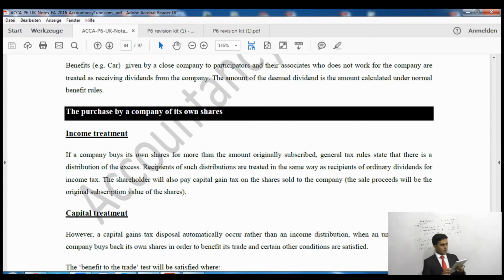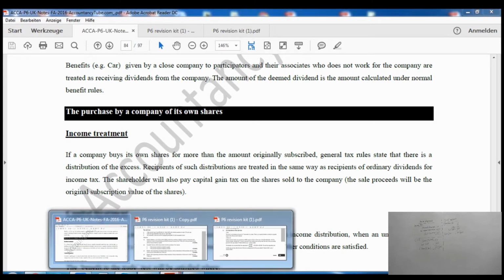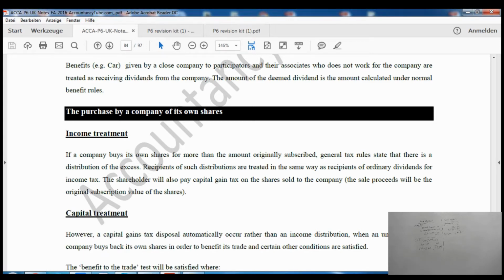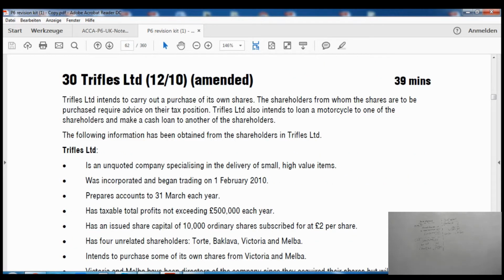So that was closed companies. Now we will do a question on closed companies and a company buying back its own shares. This is question number 30 of the BPP exam kit, which was examined in December 2010, and the question name is Trifles Limited. If you have any other exam kit, please make sure you find this question, Trifles Limited, and come to this question, please.